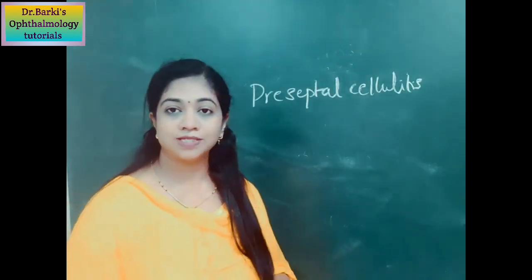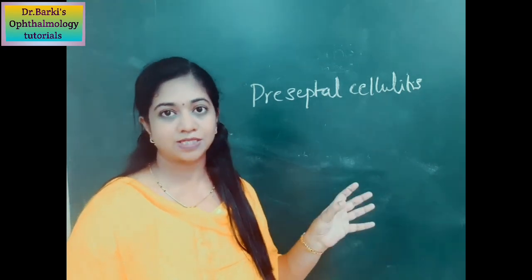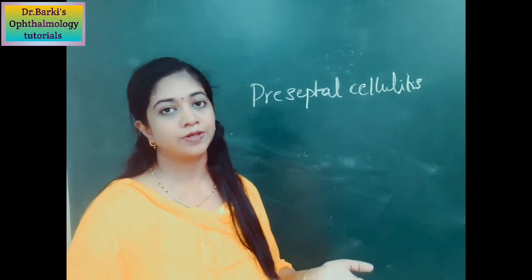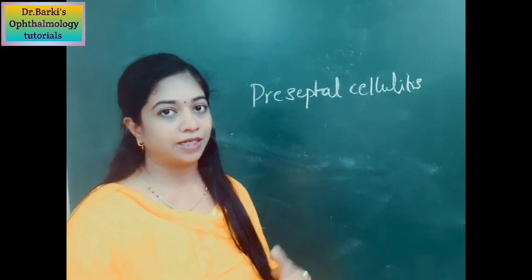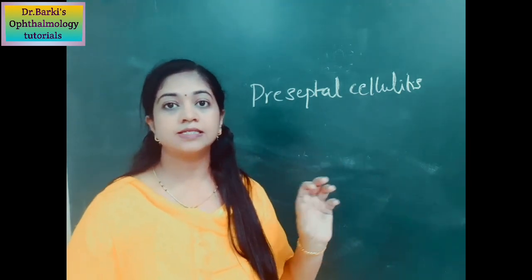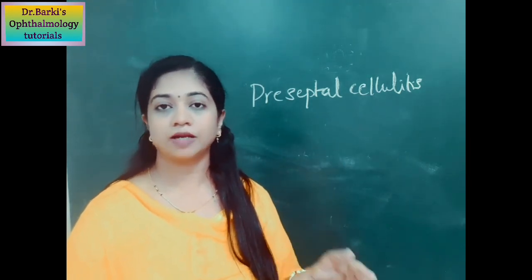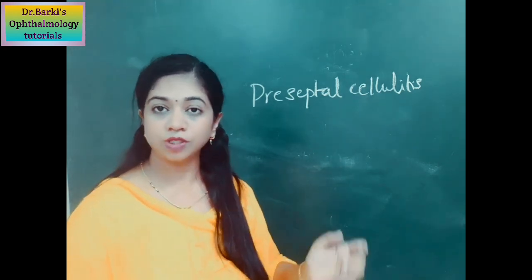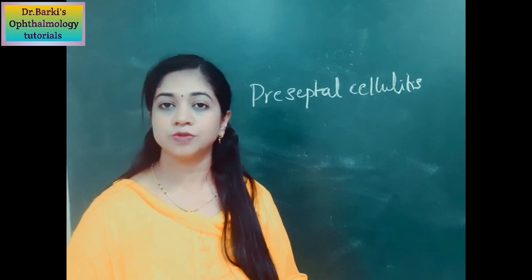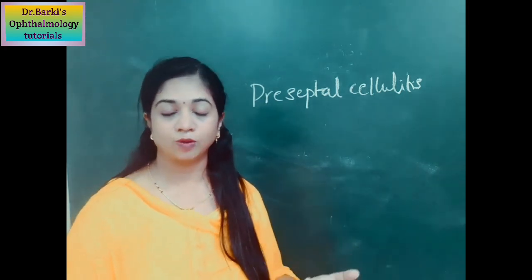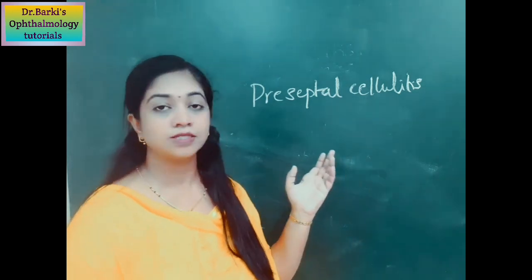Next, coming to preseptal cellulitis. Again, to understand preseptal cellulitis, you should have good knowledge of the anatomy of the eyelids. Go back to my previous videos and see the anatomy of the eyelids. Okay, so by definition, preseptal cellulitis is infection or inflammation which is confined anterior to the septum of the eyelid. So coming to the cause, it is usually secondary to Staphylococcus aureus infection, which occurs following trauma, or it can even spread from the surrounding structures.